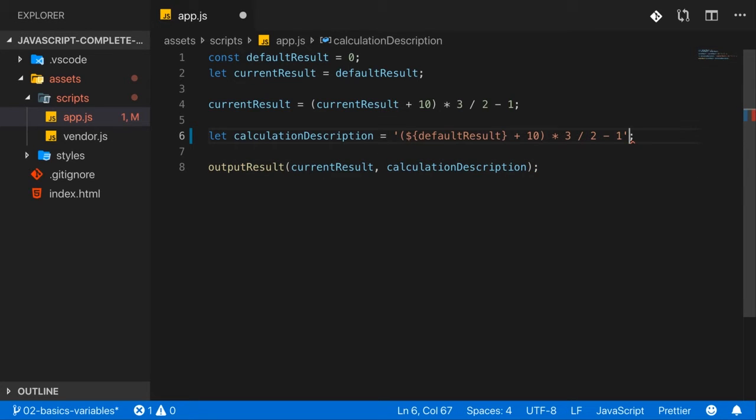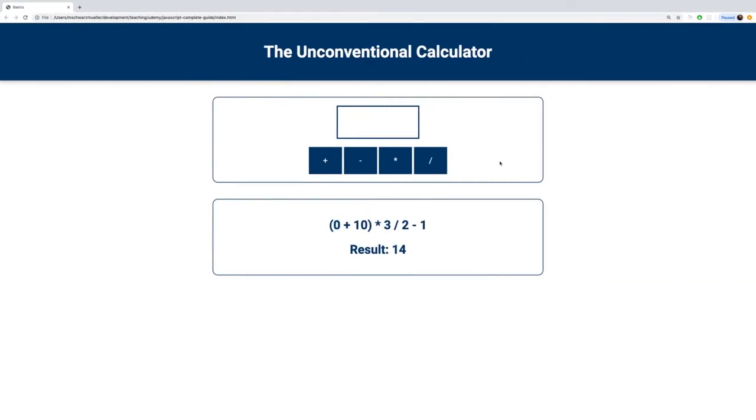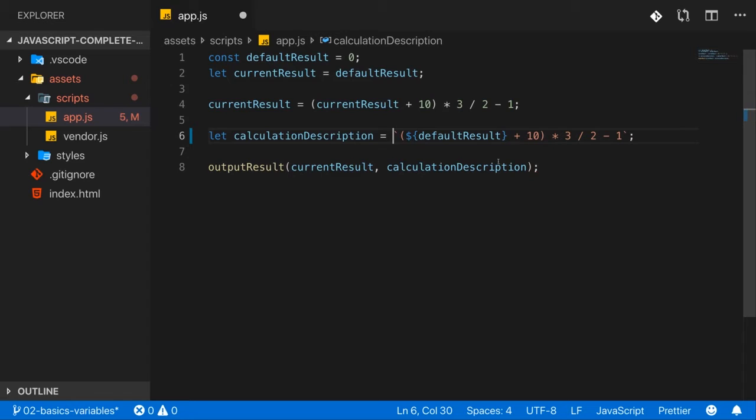If you use single or double quotes, this $ sign curly brace thing would be treated as regular text and therefore output as such, as you can see. So this is a really nice feature, using these backticks with this $ sign curly brace thing. If you have some text in which you want to embed or inject some dynamic value, so the result of some calculation or the value that's stored in a variable or a constant, then this is simply shorter. It saves you the manual string concatenation, which we previously had to do, where we combined multiple strings with the plus operator.